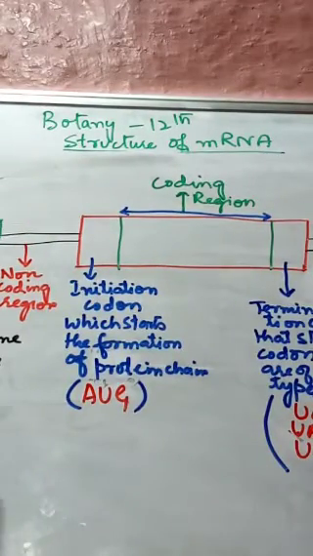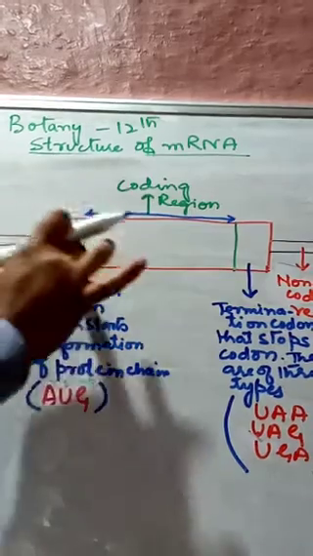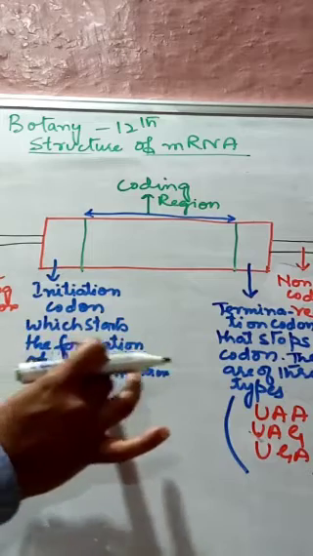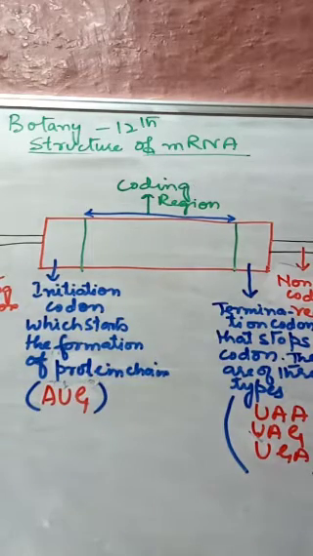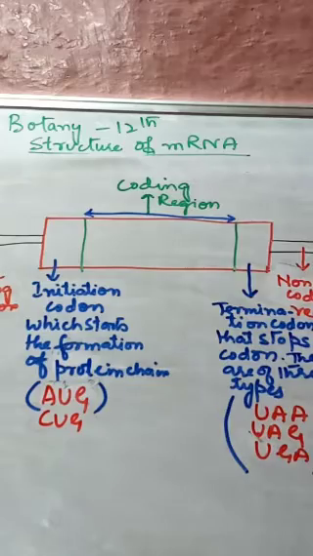This cap consists of the methyl guanosine triphosphate, MGGP. Then we have the non-coding region. Then this small box is the initiation codon, which starts the formation of the protein chain, codon AUG. In some books you may find one more, called CUG.